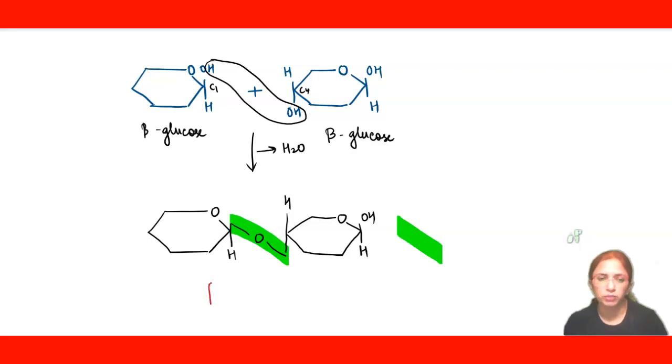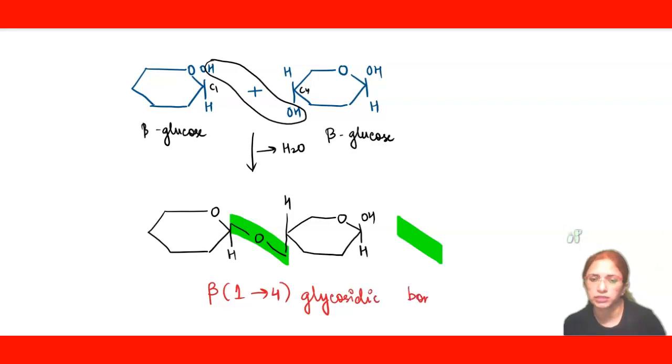So the glycosidic bond in this case will be named as beta because we have used beta glucoses and the bond is present between 1 to 4. So this beta 1,4 glycosidic bond is present in the case of cellulose, whereas in the case of starch it was always alpha glucose, and the branched structure was possible because of the alpha 1,6 glycosidic bond. The linear structure was possible because of the alpha 1,4 bond.